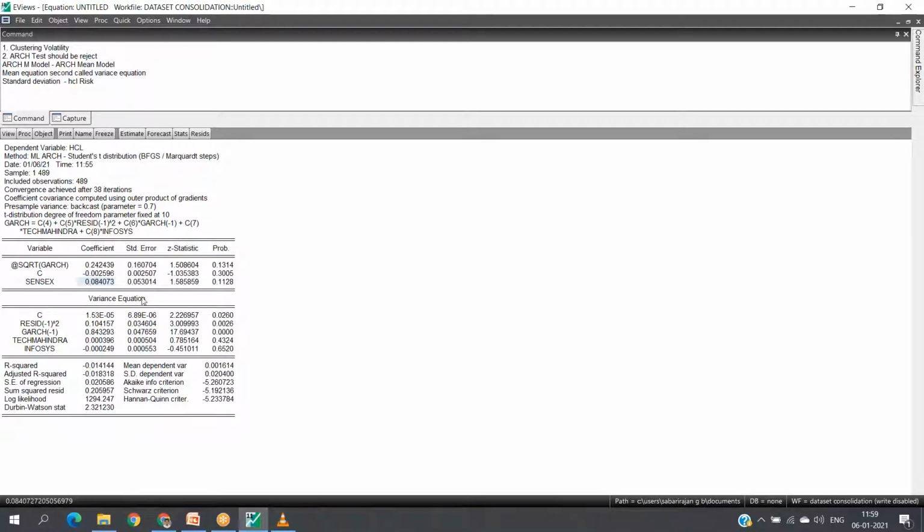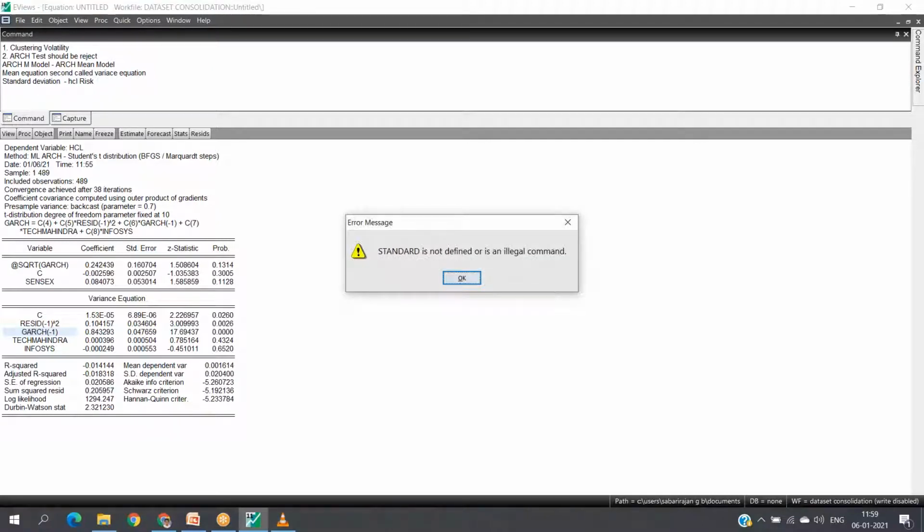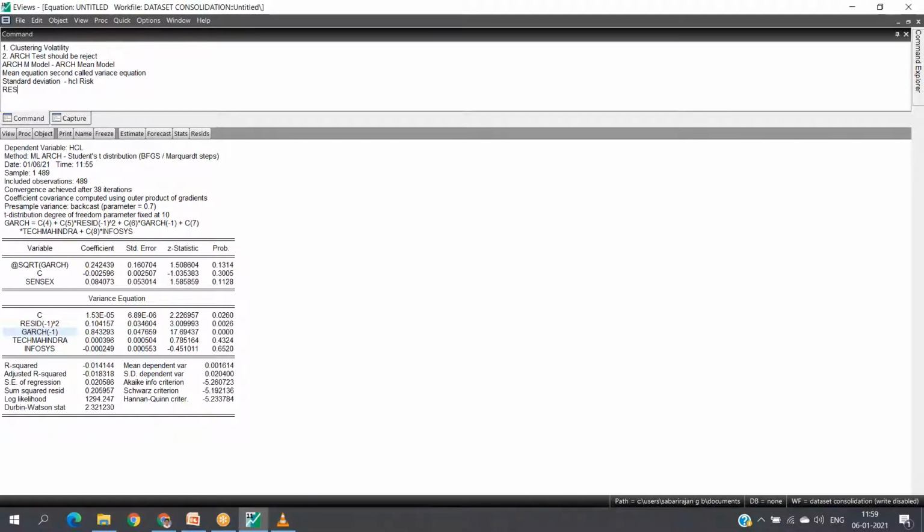Okay. Then the second part of the equation, that is the variance equation. Now one is RESID(-1)^2, another is GARCH(-1). Keep one thing in mind here: these two are what we call internal shocks.